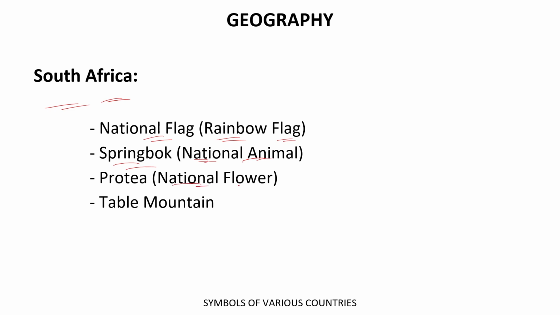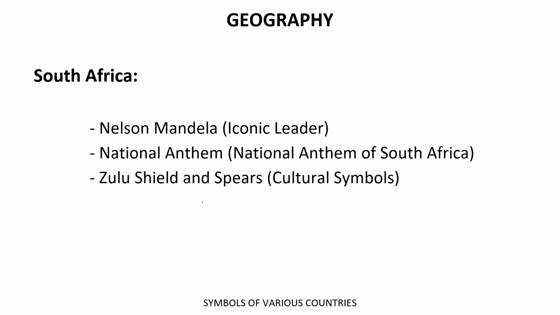And the national flower of South Africa is the protea. And the national symbol of South Africa is Table Mountain. Okay. Thereafter, the iconic leader is Nelson Mandela. He is a very famous leader.